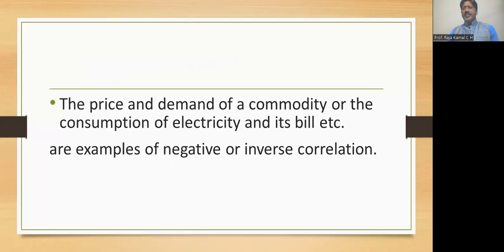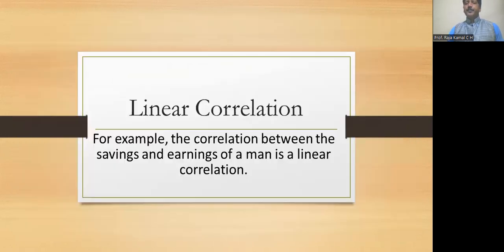And the best example from a business point of view: when price increases, we know what the law of demand says. The law of demand says that whenever price increases, demand decreases. So both the price and the demand are moving in the opposite direction according to the law of demand. In this condition, there is a negative correlation between the price and demand.